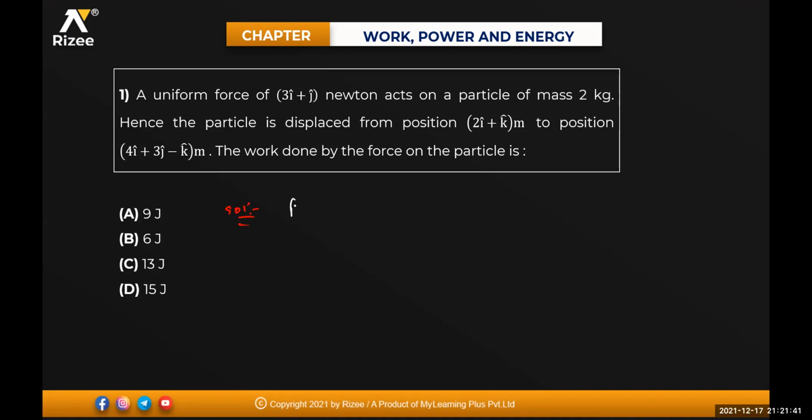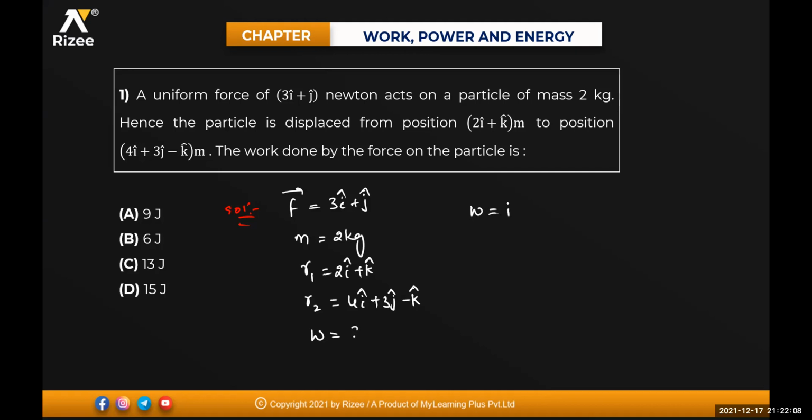Force is given to me, F bar. F bar is equal to 3i cap plus j cap, acts on a particle of mass. Mass is equal to 2 kg. Particle displaced from R1, which is 2i cap plus k cap, to R2. R2 is equal to 4i cap plus 3j cap minus k cap. Work done is what is being asked. So work done is equal to how much, beta? F bar dot S bar.